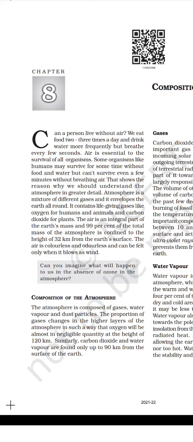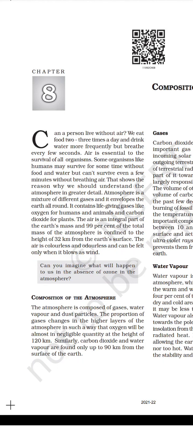Atmosphere is a mixture of different gases and it envelopes the earth all round. It contains life-giving gases like oxygen for humans and animals and carbon dioxide for plants. The air is an integral part of the Earth's mass and 99% of the total mass of the atmosphere is confined to the height of 32 kilometers from the Earth's surface. The air is colorless and odorless and can be felt only when it blows as wind. Can you imagine what will happen to us in the absence of ozone in the atmosphere?